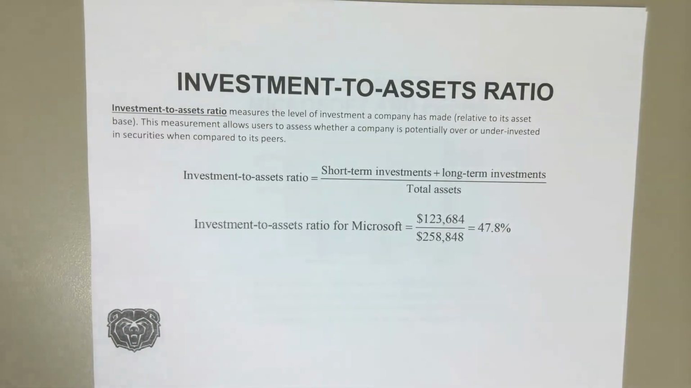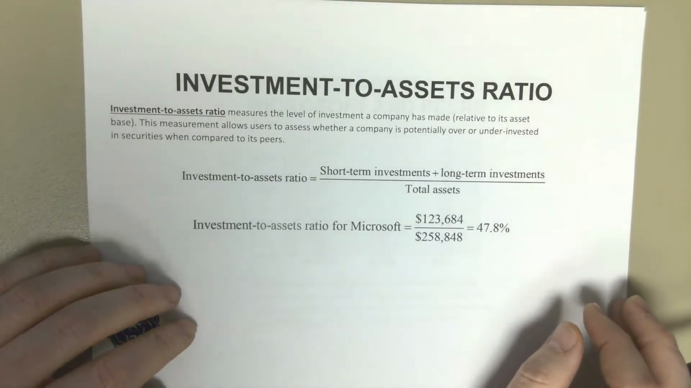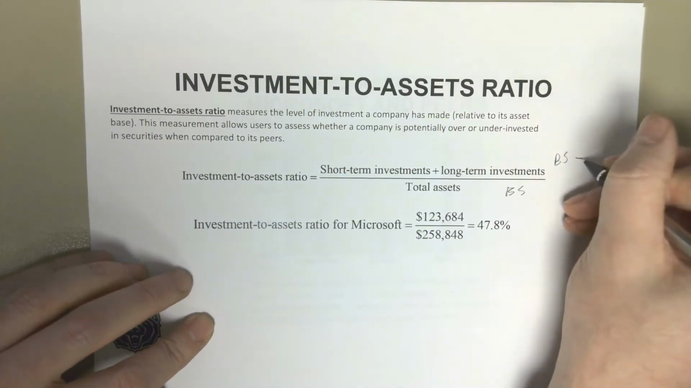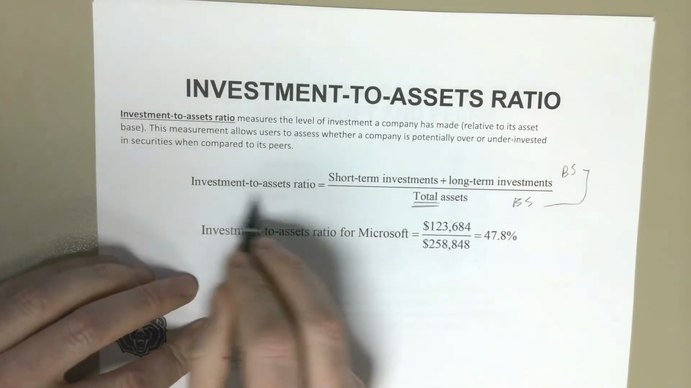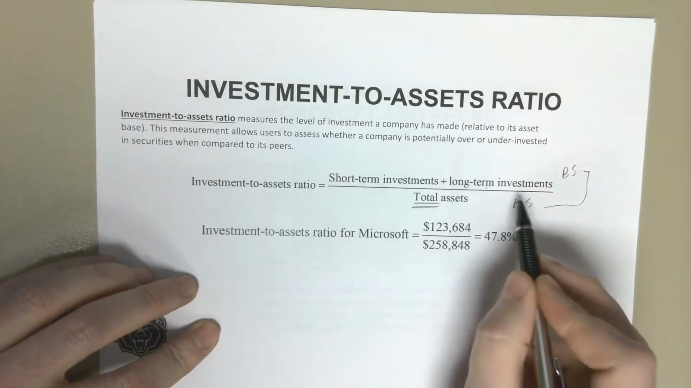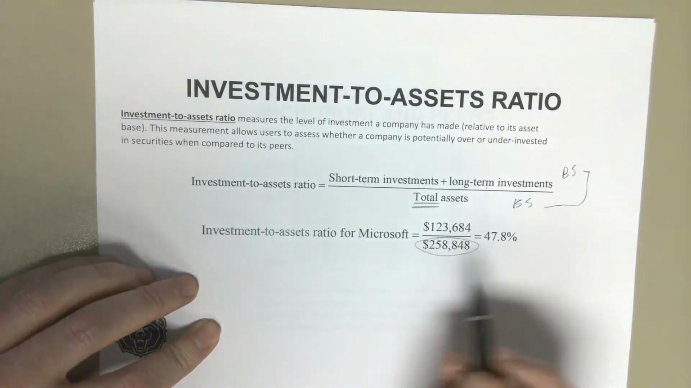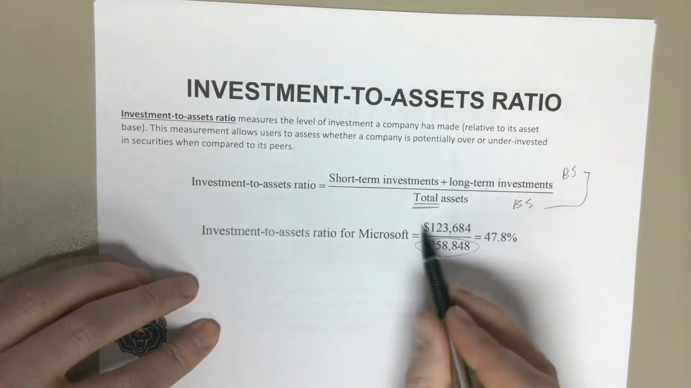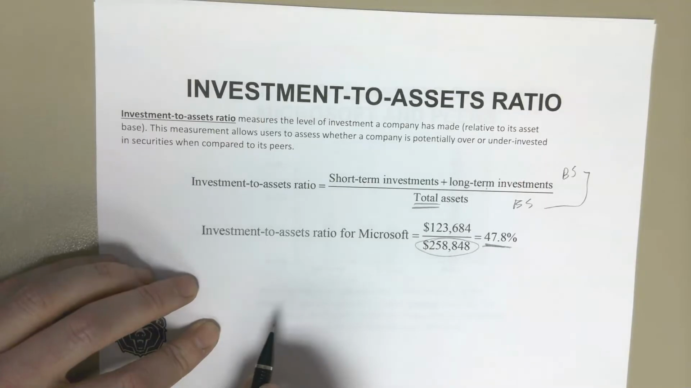Okay. The next ratio we're going to talk about is the investment to assets ratio. And again, these are all balance sheet accounts, right? So we don't have to use any averages. We can just use the total. So for your investment to assets ratio, we're going to take short-term investments plus long-term investments, and we're going to divide that by your total assets. Again, we already knew Microsoft's total assets number. You could go in the 10K and find their short-term and long-term investments totals, and this is going to give you your investment to assets ratio.